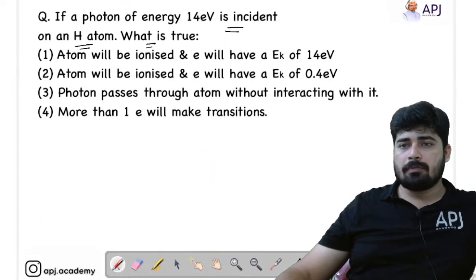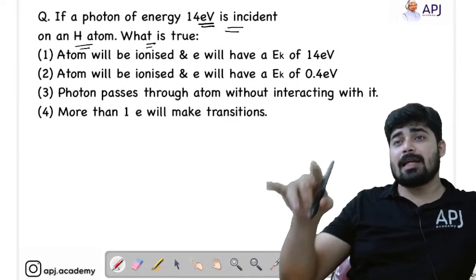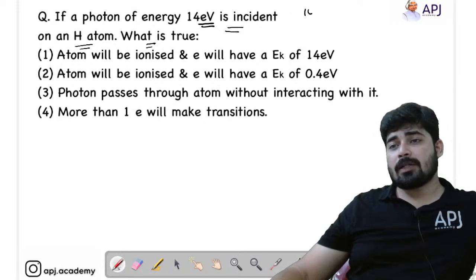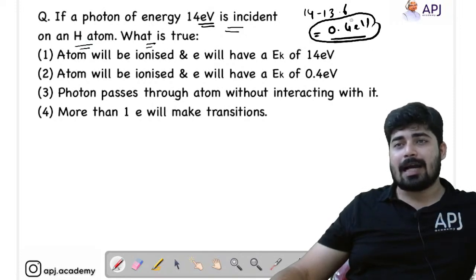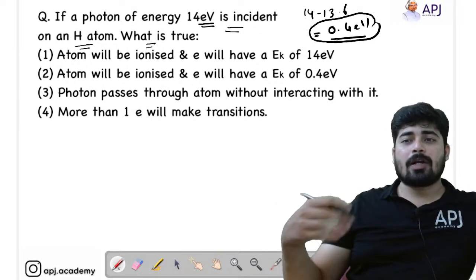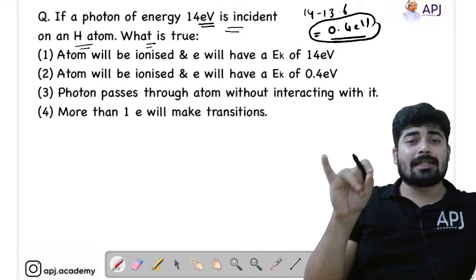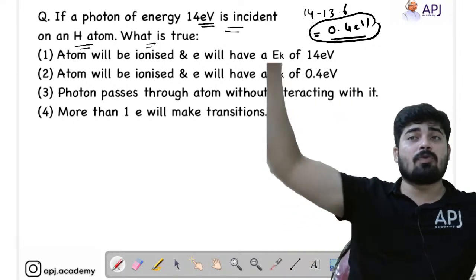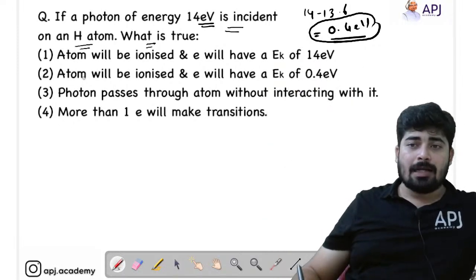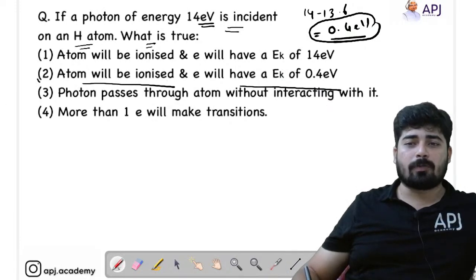So in this question, you are providing 14 electron volt. What is the difference between that and 13.6 electron volt? 14 minus 13.6 is 0.4 electron volt, right? So 0.4 electron volt will be considered as the kinetic energy. If you are providing any energy greater than 13.6, the atom will get ionized. That means the electron will completely move out of the atom. So here you can say that the atom will be ionized and the electron will have a kinetic energy of 0.4 electron volt. Option 2 is the right answer.